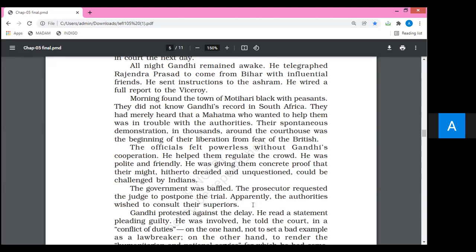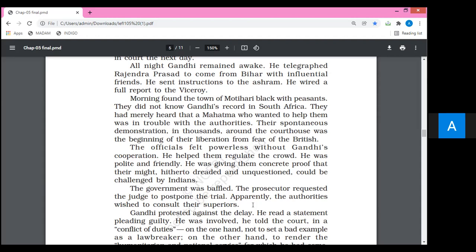I think it is very clear. He was giving permanent proof that their power, which they thought of as dreaded and unquestioned, had created phobia in the minds of Indian farmers and peasants.